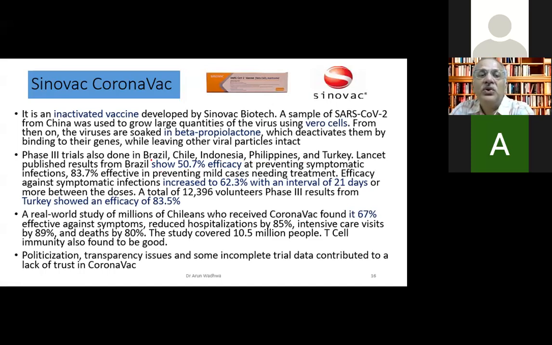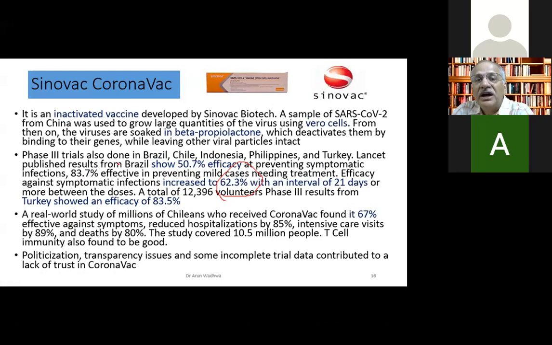But what we need to know is that this was done when the original strain had gone. This is the next strain. That is why the efficacy was probably less. And when they increased the gap between the 2 doses from 1 week to 21 days, it became 62.3%. So still it was much less as compared to the RNA vaccine.